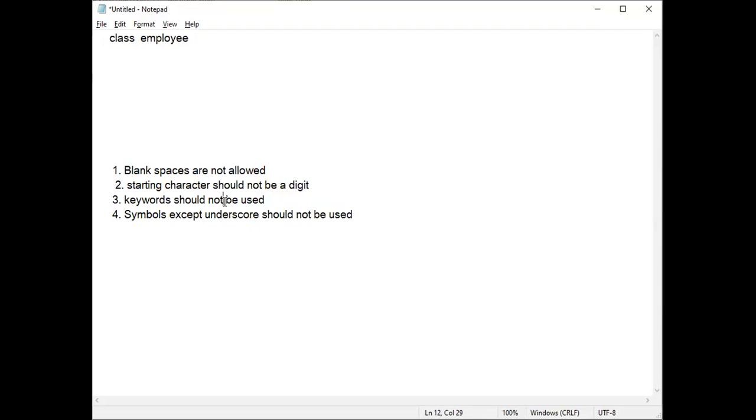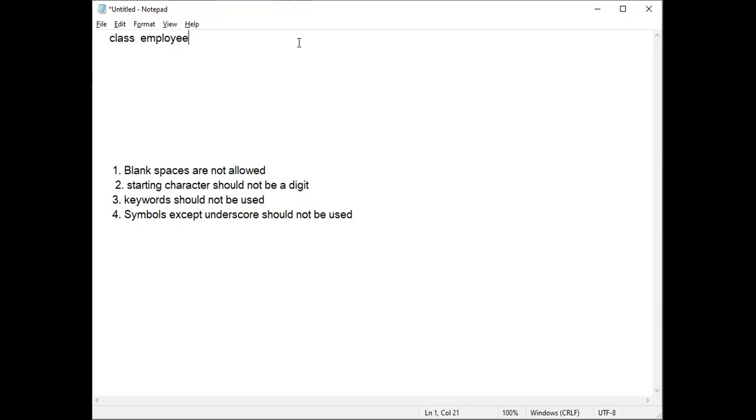Blank spaces should not be there. The starting character should not be a digit. Keywords should not be used. Symbols except underscore should not be used. So you follow these rules and write the class name. Employee is the class name. You can check here: I have not used a blank space. Employee is not a keyword. For the starting character I have written a small letter. You can write either a capital letter or a small letter or even underscore, but you should not write a digit.